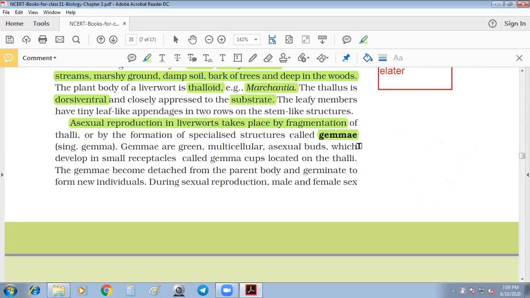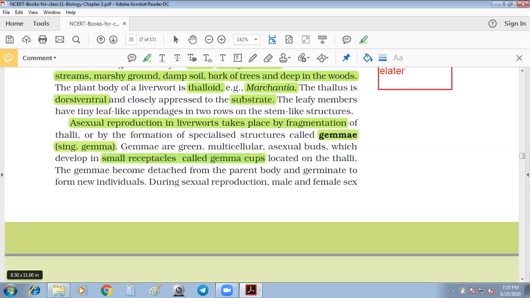So gemmae is a plural. If you are considering it as singular, you get gemma, right? So gemmae are the green multicellular asexual buds, which develop in small receptacles called gemma cups. So this gemma cup is a small receptacle which is present on the plant body.